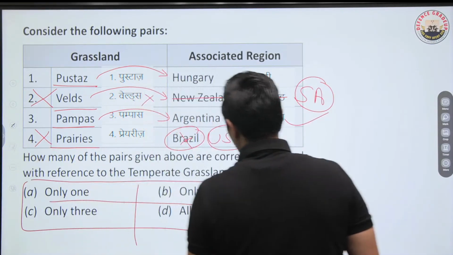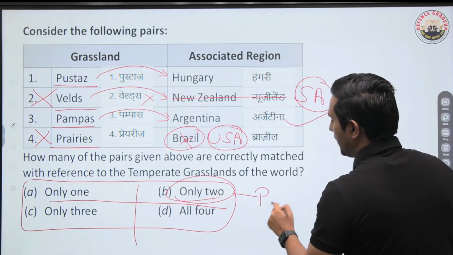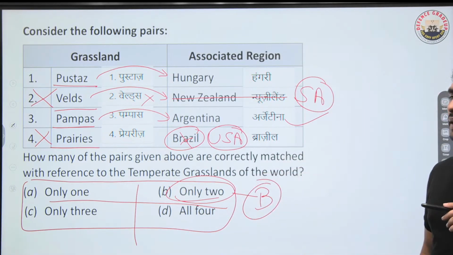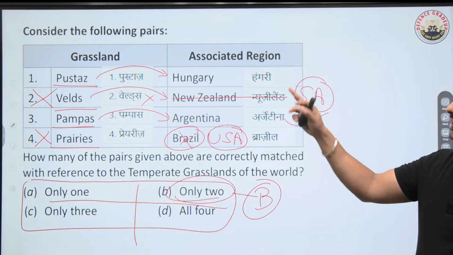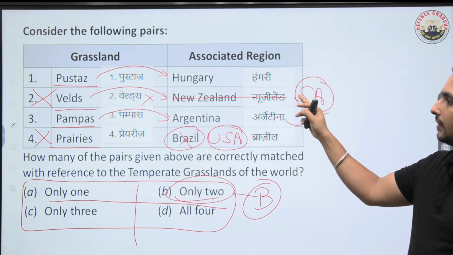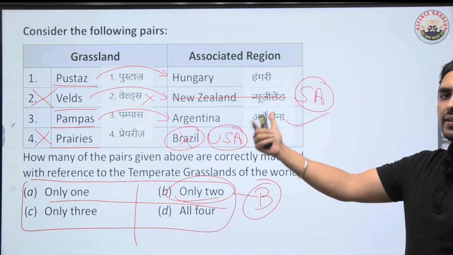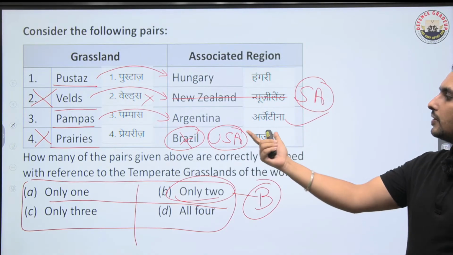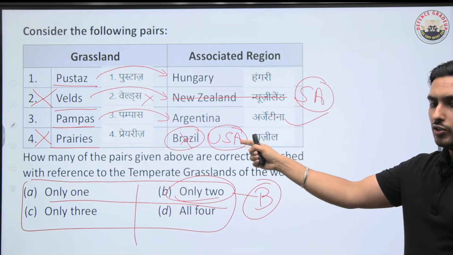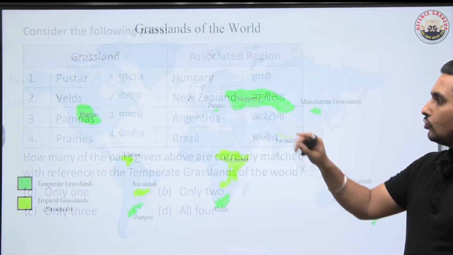So basically I would say that only 2 pairs are correctly matched, 2 pairs are incorrectly matched. Remember? So pustas in Hungary, that is fine. Wells in New Zealand is incorrect because they are in South Africa. Pampas in Argentina is fine, but prairies in Brazil is not correct because they are in North America, that is USA. So that is how we look at it. I'll just show you the grasslands of the world.